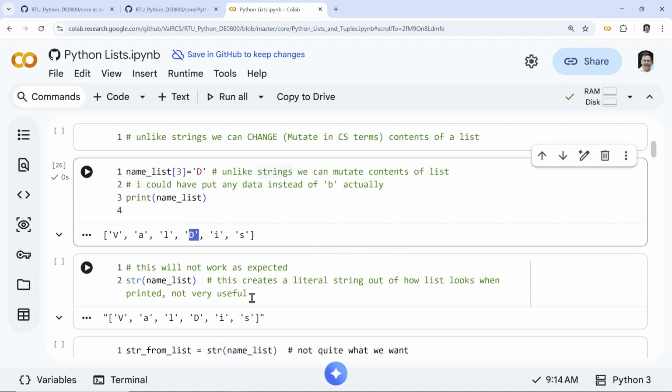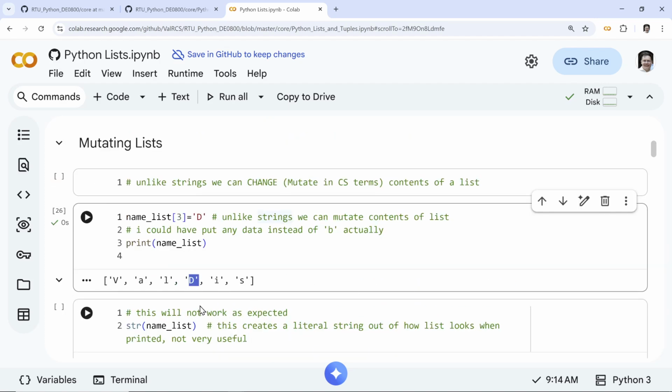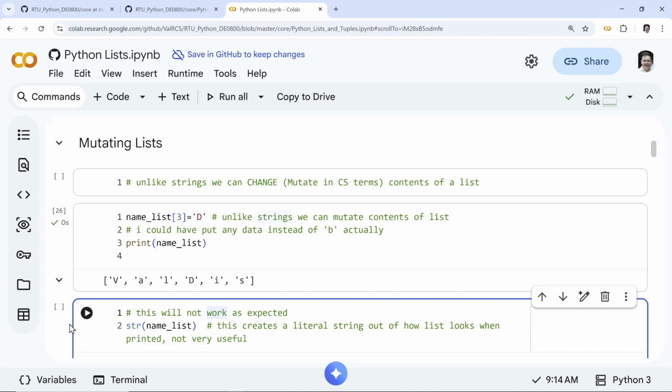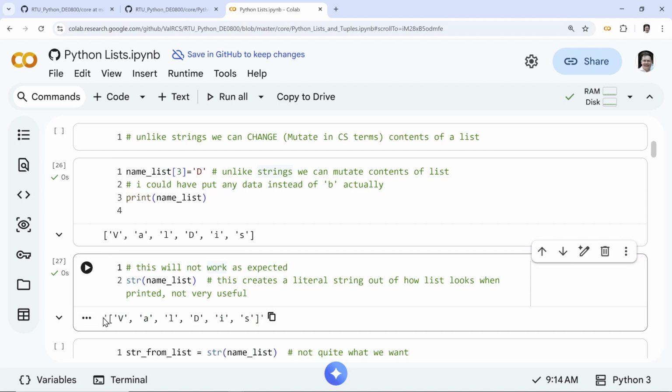So the only thing now is, okay, you think, that's great. Now I would like to have this string together. Well, there you might come into some unexpected snag. You think, okay, I'll convert the list back to a string. Will this give us what I want? Not quite. So this gives us a literal string of how the list would look, right? So this is extremely rare, I don't know whether it would be very practical.